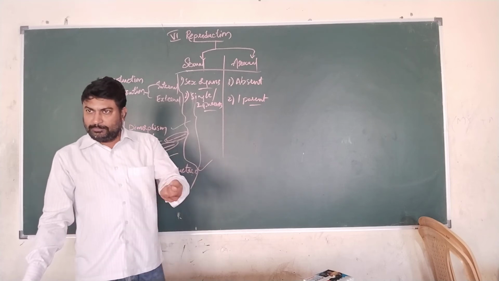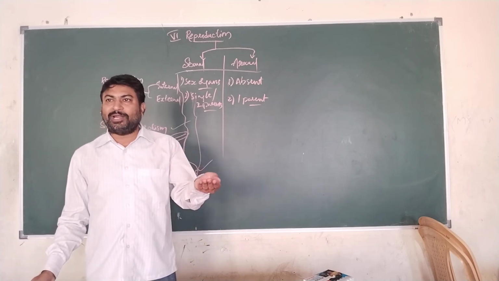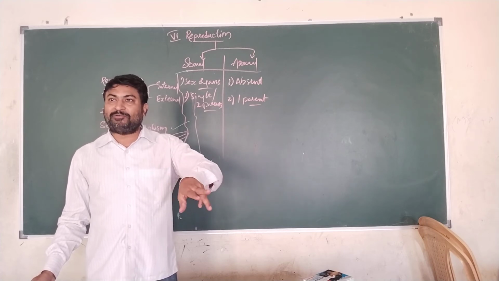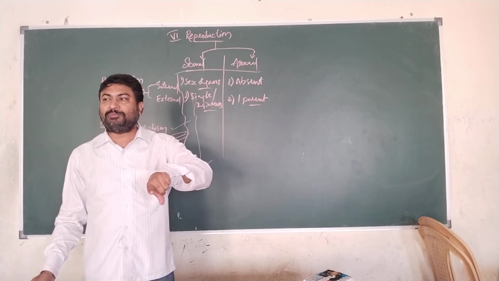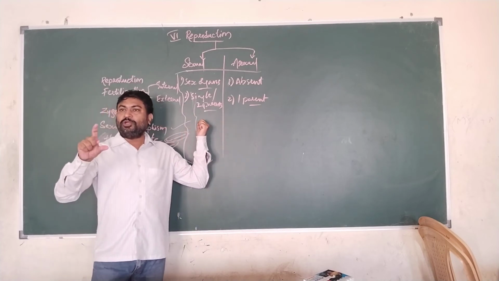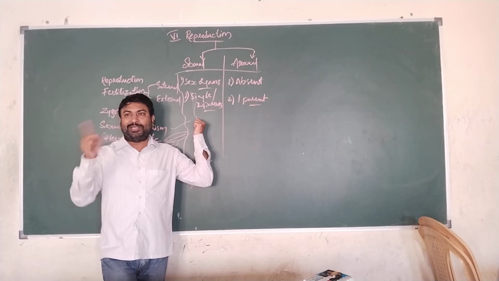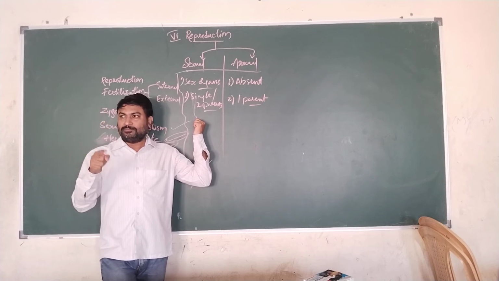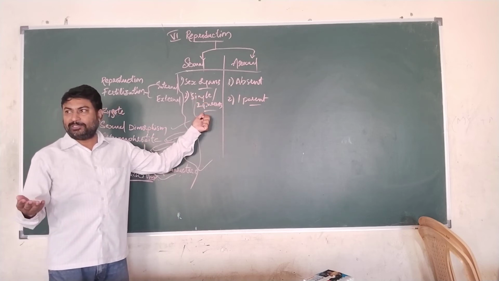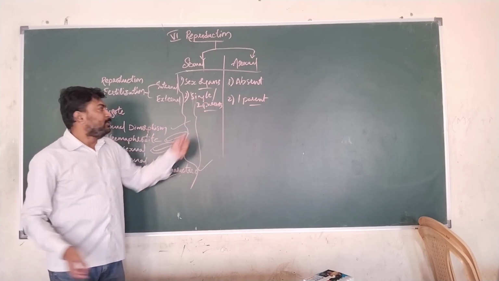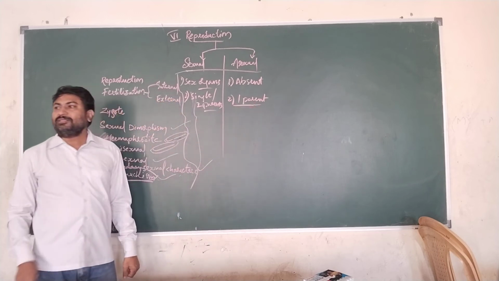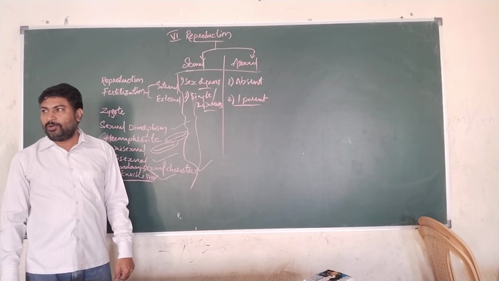Self-pollination means transfer of pollen grains from the anther to the stigma of the same flower, of the same plant, or of the same species. In that you will see only a single parent is involved. So we can take a single parent or two parents in higher animals, vertebrates. Whereas asexual reproduction takes place in only a single parent, only one parent will be involved.